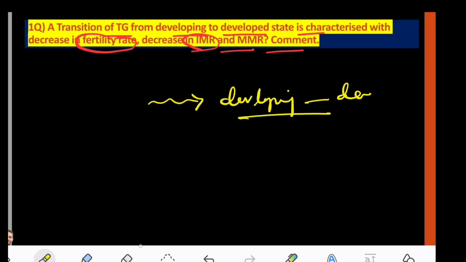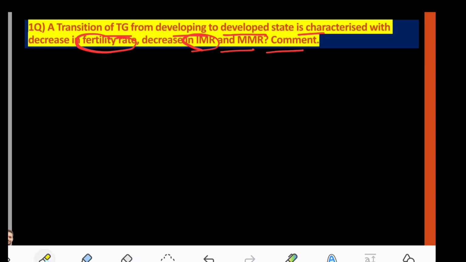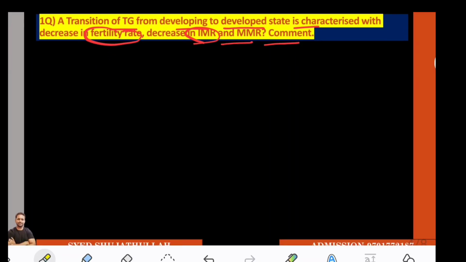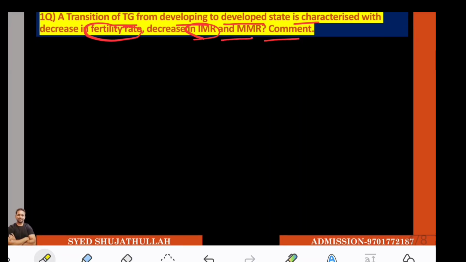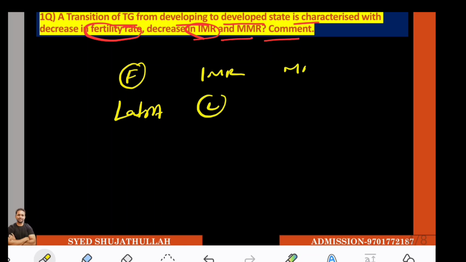Now you can understand that this is a completely content oriented, or you can say stats oriented question. Now, a normal aspirant will go in this way. He will write the definition of fertility rate, then give the latest fertility rate, that's all. Then he will write the IMR, give the latest figure, MMR, give the latest figure, and write the introduction and